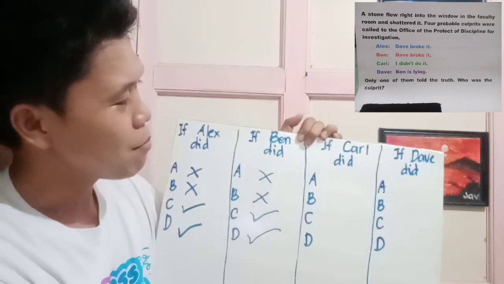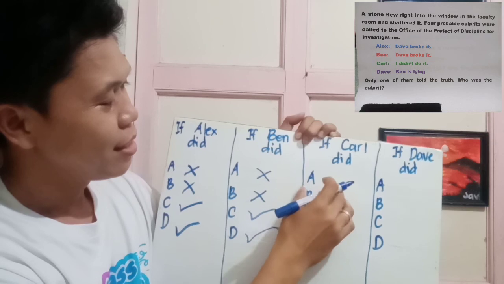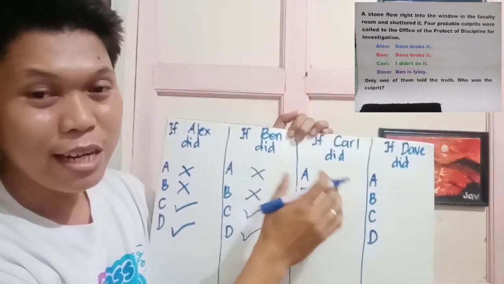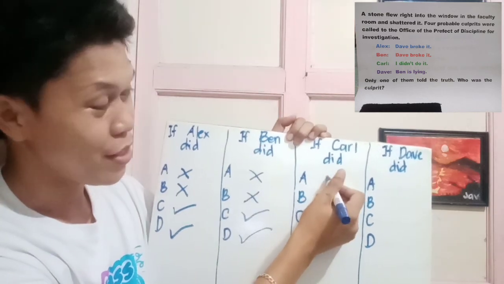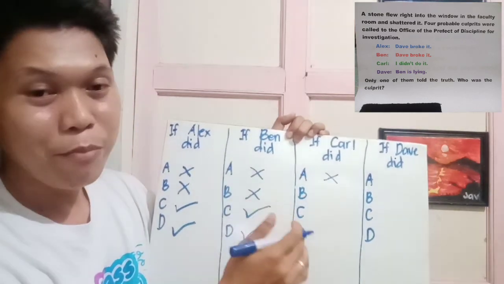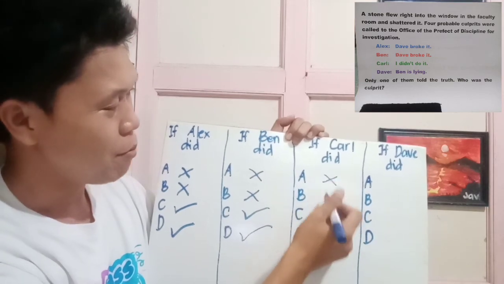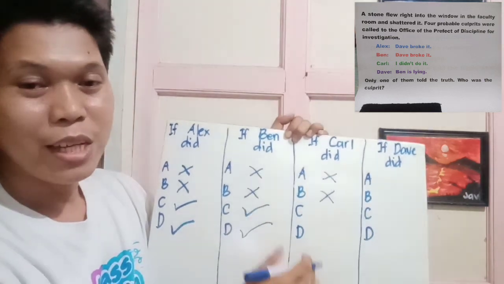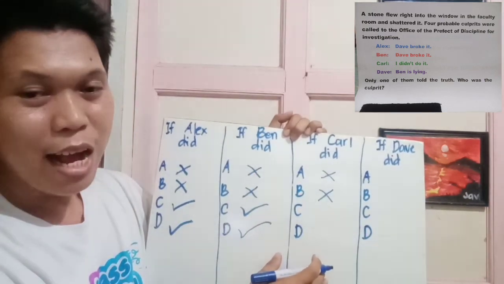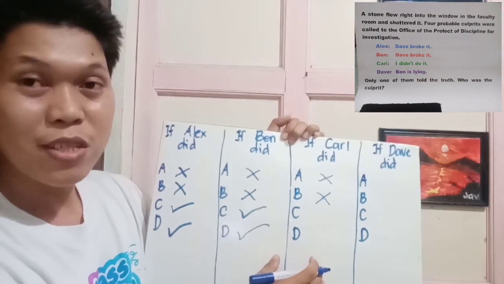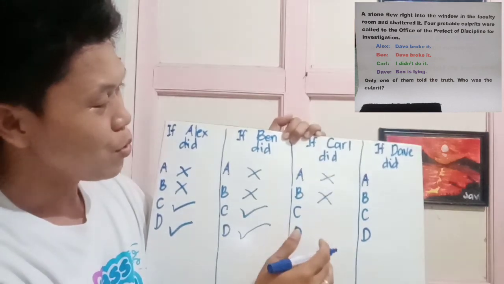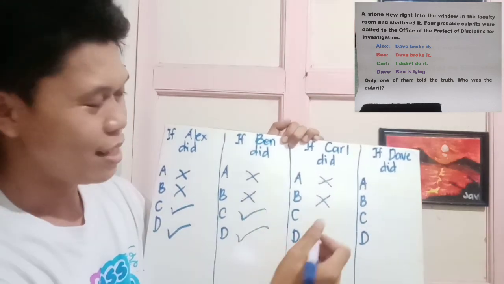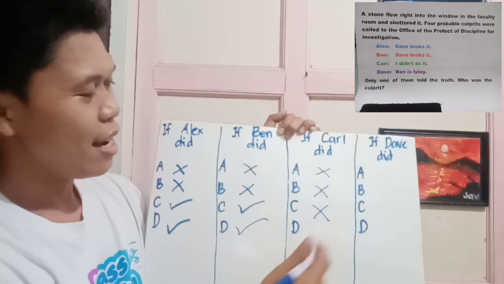Okay, let's proceed to the assumption that Carl did. If Carl did it, then the statement of Alex, "they broke it," must not be true, because Carl did it. Then the statement of Ben, "they broke it," which is the same with the statement of Alex, is also not true. Next, the statement of Carl, "I didn't do it," is not true, because we assume that Carl did it. And when he said, "I didn't do it," he is lying. So we are going to mark it with X.